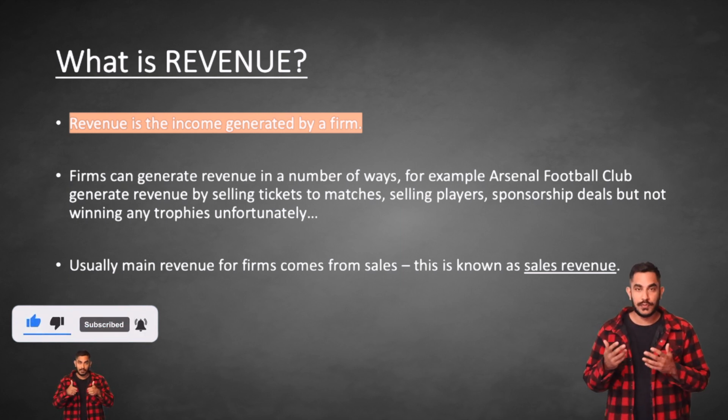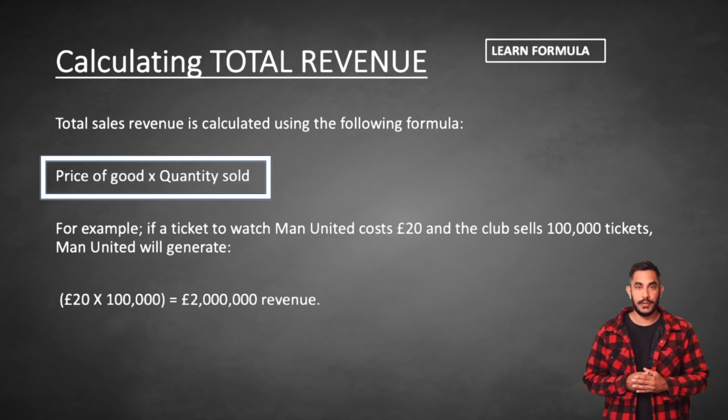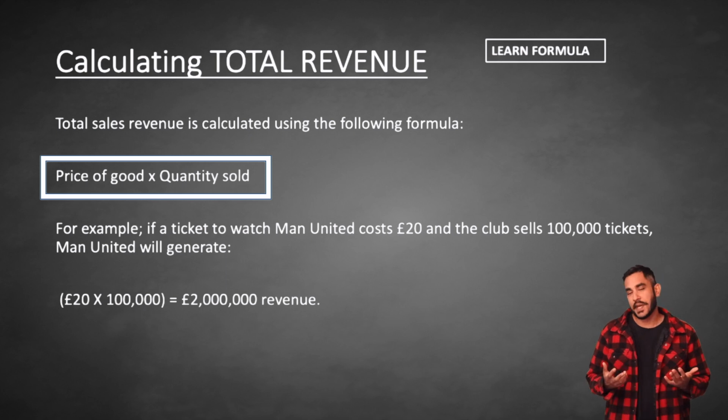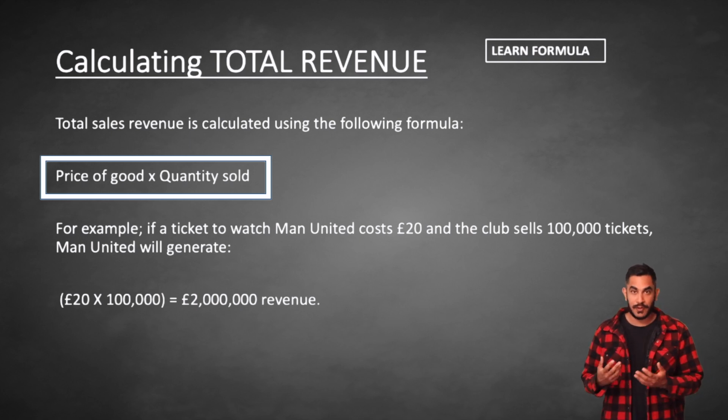Usually the main source of revenue for a firm comes from sales. This is known as sales revenue, and for your AS level exam, you may be required to calculate sales revenue. At A level, we usually assume that sales revenue and total revenue are the same thing. So going forward, you can think of sales revenue as total revenue for a firm.